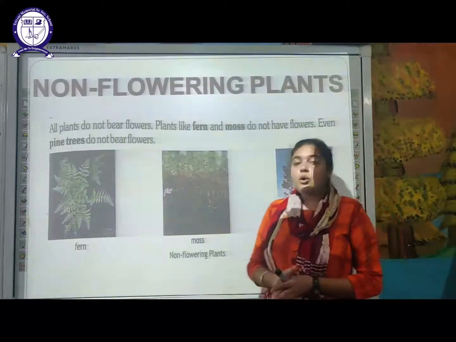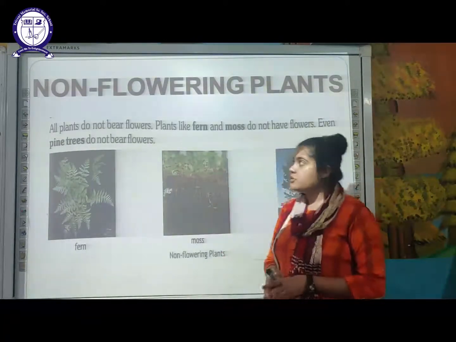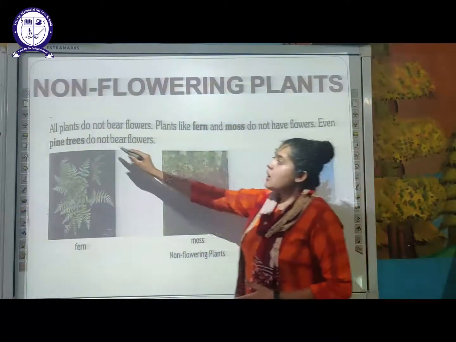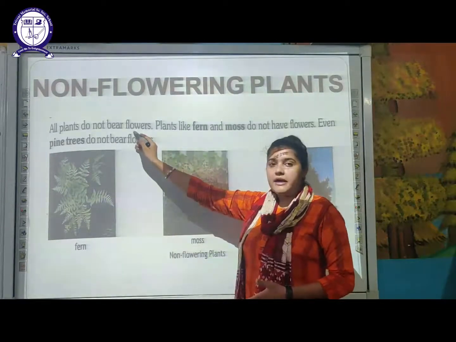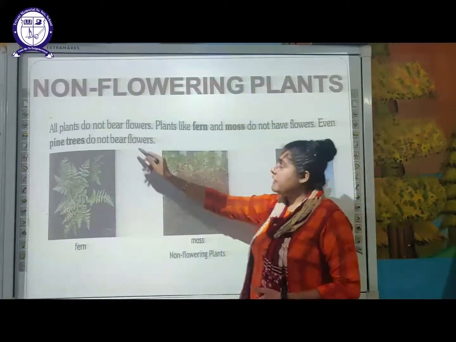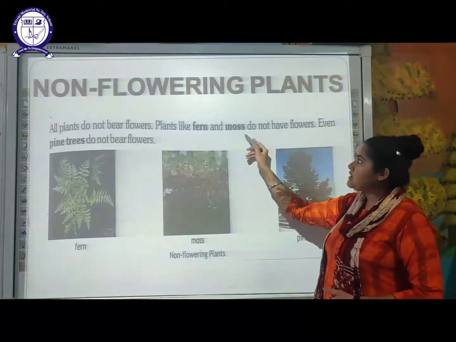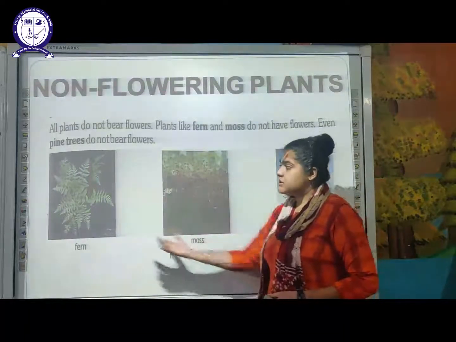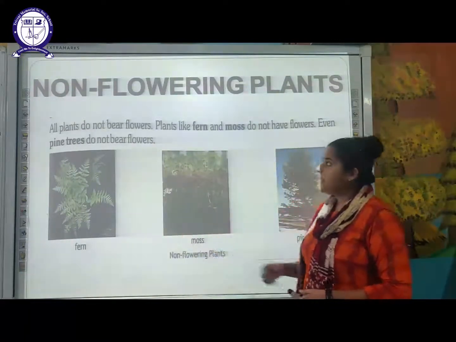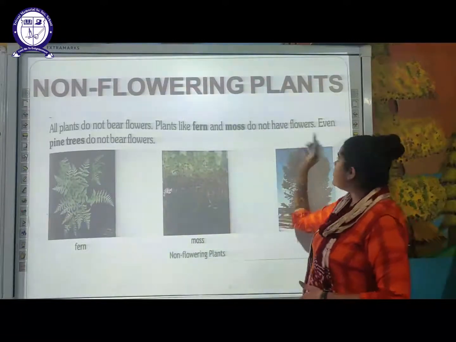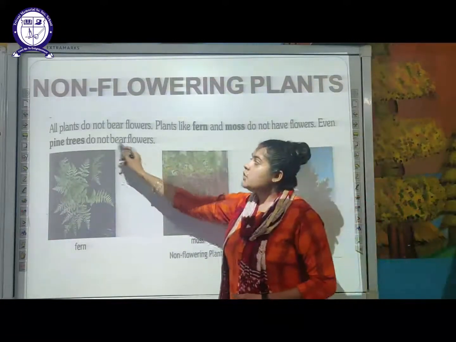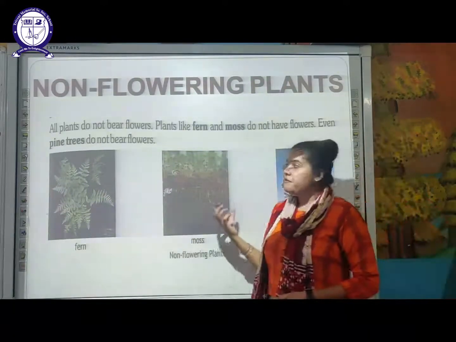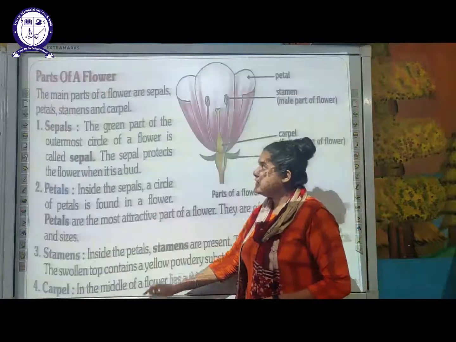Next is, not all plants bear flowers, so we have to understand non-flowering plants. As I have told you, all plants do not bear flowers. Plants like fern and moss do not have flowers. These two are non-flowering plants because they don't bear flowers. Even the pine tree does not bear flowers. As you can see here, this pine tree also does not bear flowers. So remember the examples here.